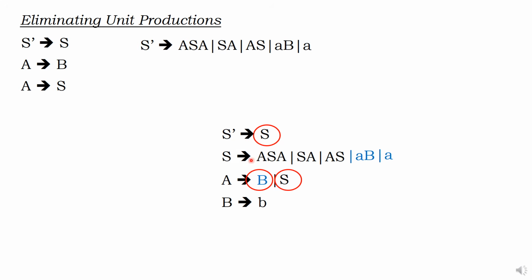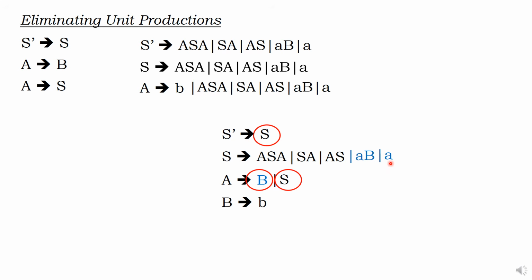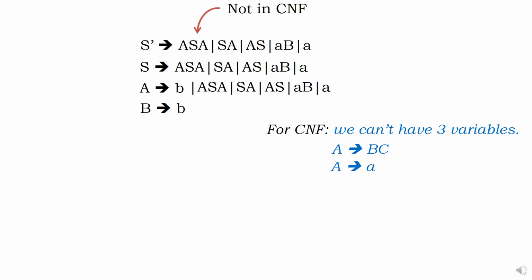Okay. As it is, I am going to write. In the place of B, substitute small b. Okay, sir. In the place of S, substitute the whole term. Okay, sir. In the place of B, B as it is. Okay. Now, unit production is removed. Now, we will go to the next stage.